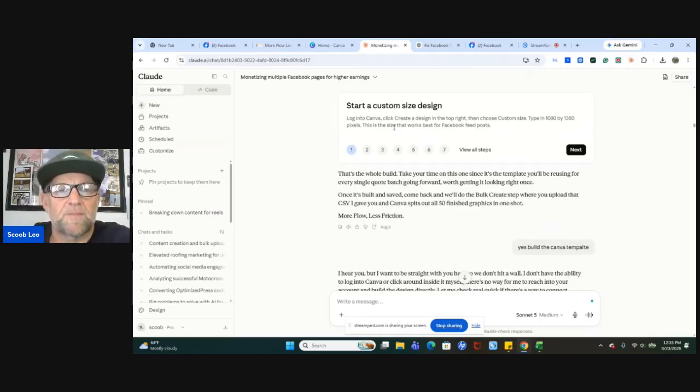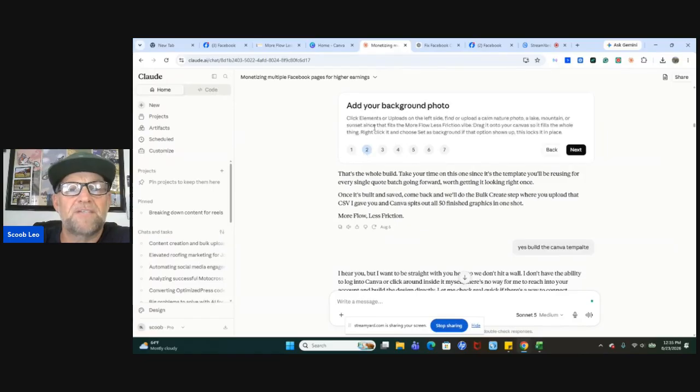So we scroll down, and now we need to start a custom design. This is where Canva comes into play. It says log into Canva, create a design in the top right, then choose custom size, type 1080 by 1350 pixels. This is the size that works best for a Facebook feed post. So this works for everything.